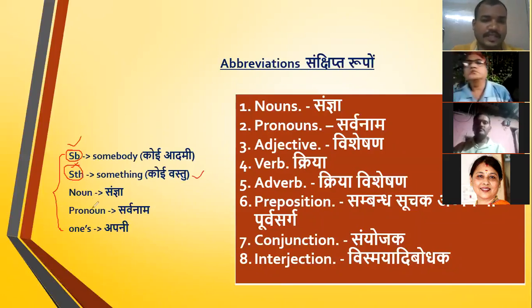Next, you know all these things: a noun, pronoun, adjective, verb. Do you know all these things? For the reference, they are given here. If you look at the brown color box, you'll be able to see that. Yeah, Gopal ji, look at the screen and just read it out. What are the words I mentioned here?